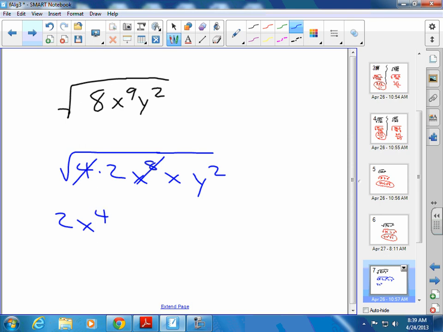We can't bring that x to the 1st out. We're leaving 1 inside. And then that y squared is going to come out as y. They may put the absolute value around that y. Square root of what's left? 2x.